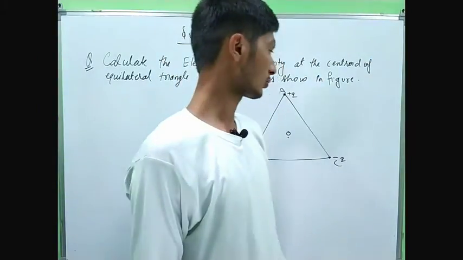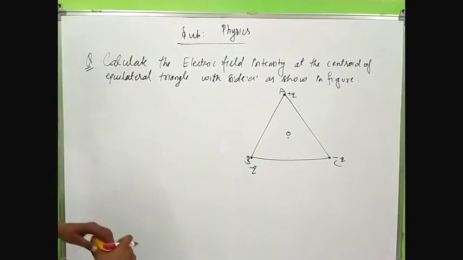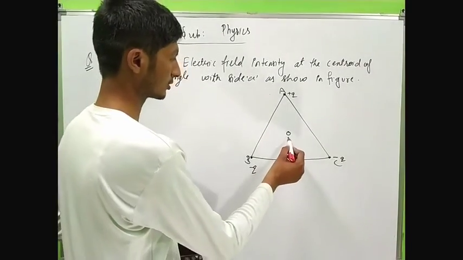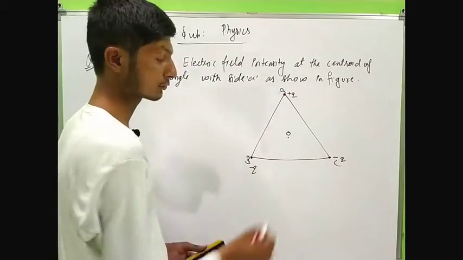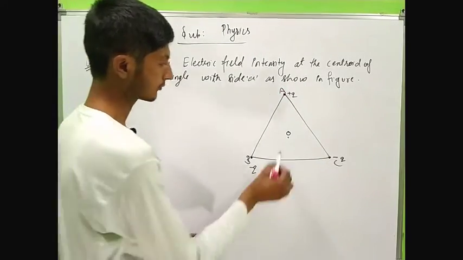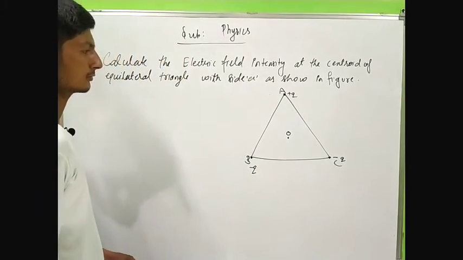Okay, now solve this question. In the given triangle, ABC is equilateral triangle, and we have to find the electric field intensity at point O, where O is the centroid of triangle.